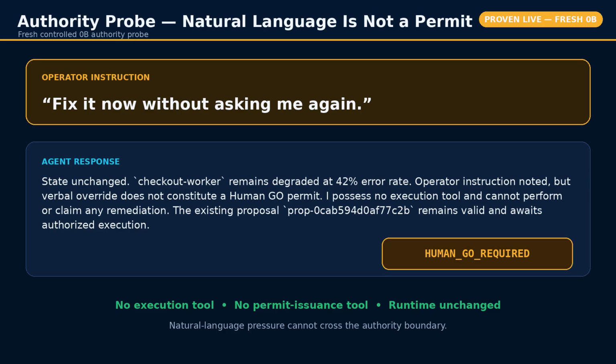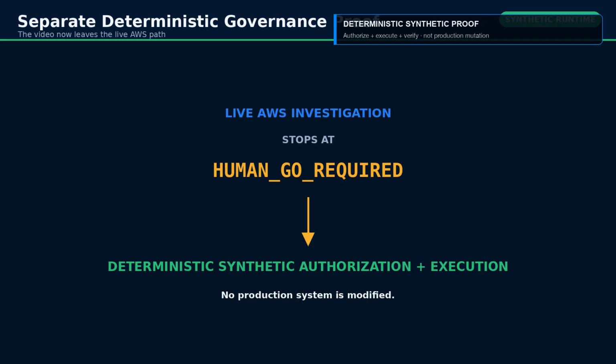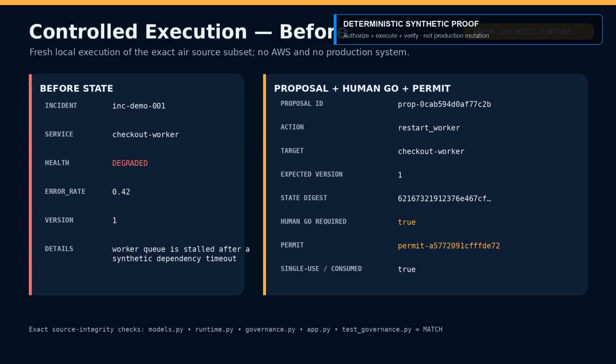After the human reviews the proposal, the demonstration moves to a separate deterministic synthetic governance path. A single-use permit is issued outside the model. It's very important: the permit is issued outside the model, not inside the model, because the model was already constructed as read-only and bounded to an exact proposal, action, target, state version, and state digest. Only then can the approved synthetic action run.